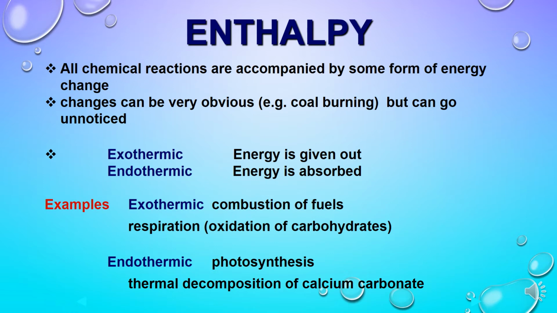So on the basis of these kind of heat changes or energy changes in a reaction, the chemical reactions can be classified into two types. If heat is given out, those reactions are said to be exothermic, and if heat energy or any kind of energy is absorbed by a substance during reaction, that type of chemical reaction is called as endothermic reactions.